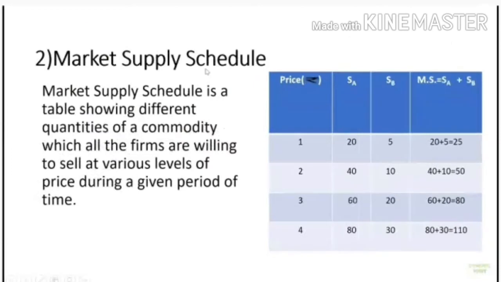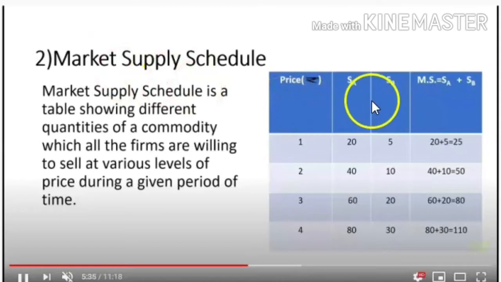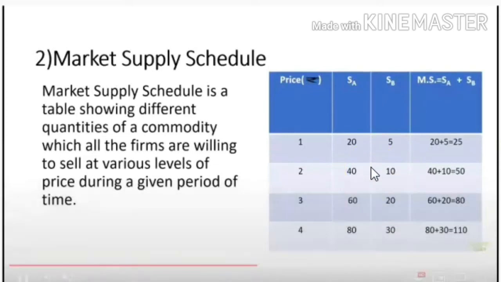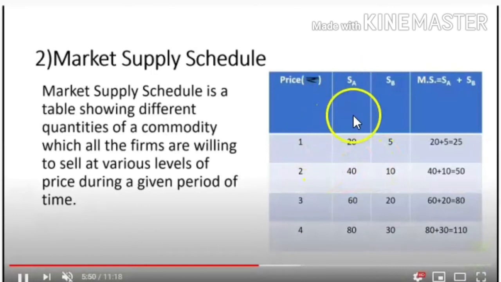Okay. Next is market supply schedule. You know that there may be different sellers. Here two sellers are there, A and B. We are going to see how much quantity they are ready to sell. At 1 rupee, seller A is ready to sell 20 and seller B is ready to sell 5. So the total market supply, that is SA plus SB, is 20 plus 5, which is equal to 25.